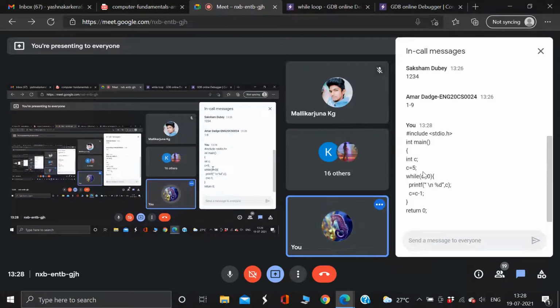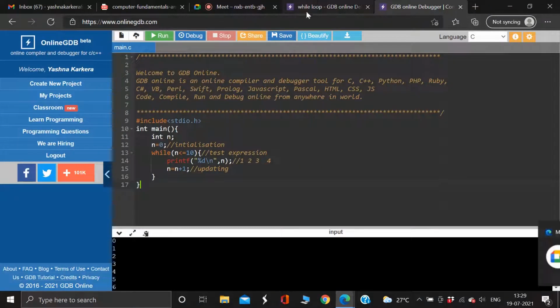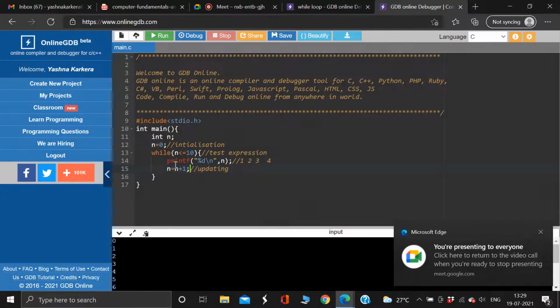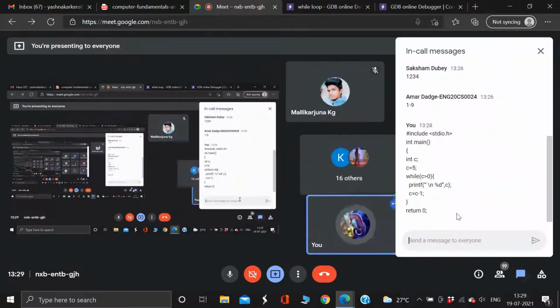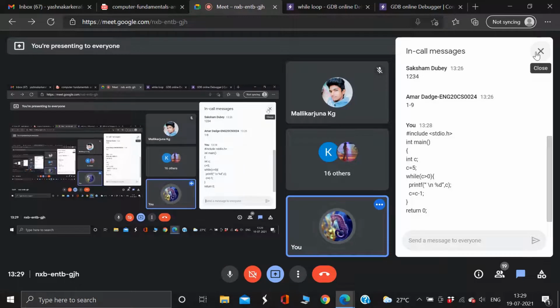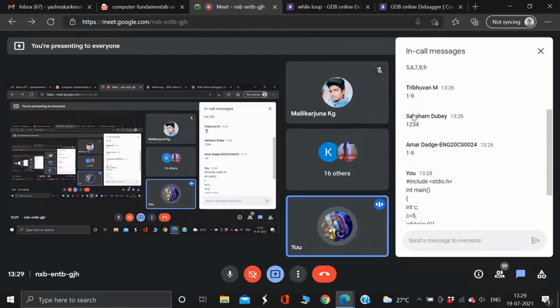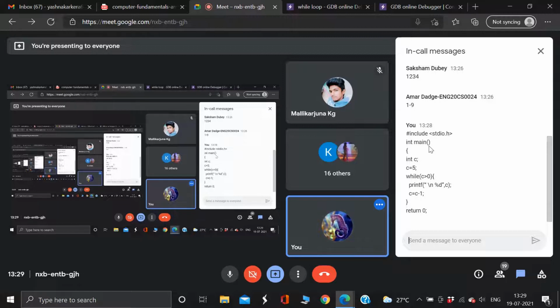See carefully what value I have initialized. See the condition and see how the updation is done. I can even subtract the values. Here I'm doing n equal to n plus 1. Make sure you observe the code properly. Observe what kind of changes I'm making in the code, and predict the output and send it in the chat box. Okay, don't check it in the GDB. However much you understand, try to use that logic and find the output.